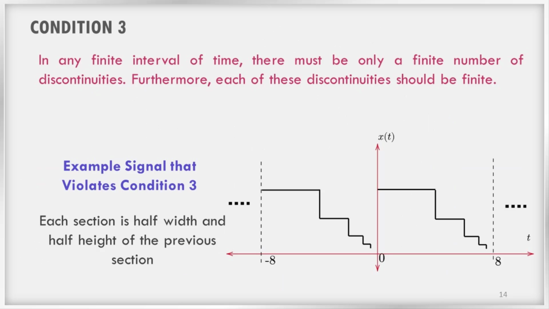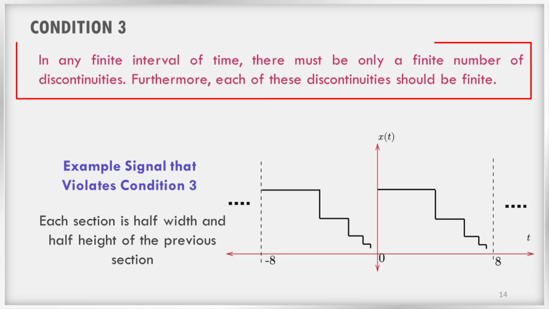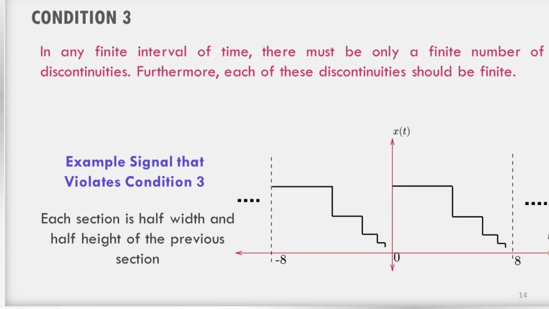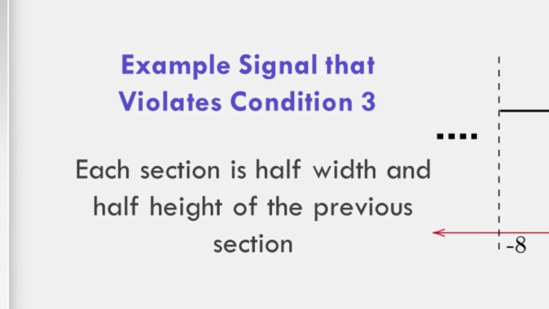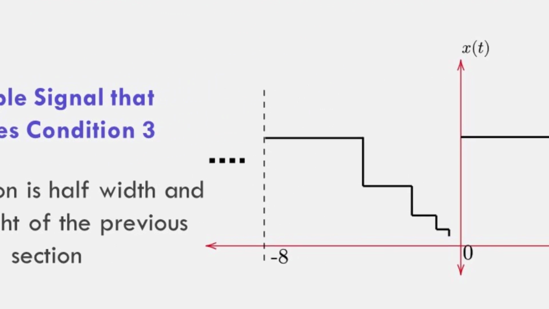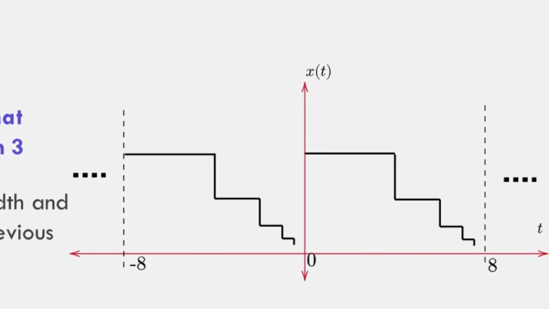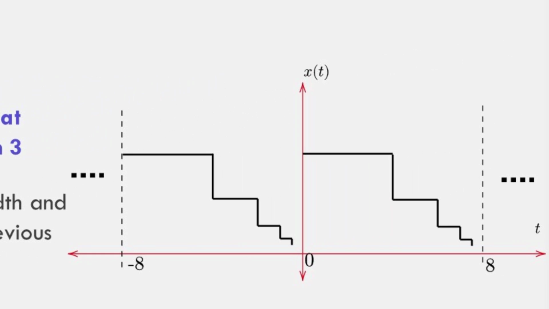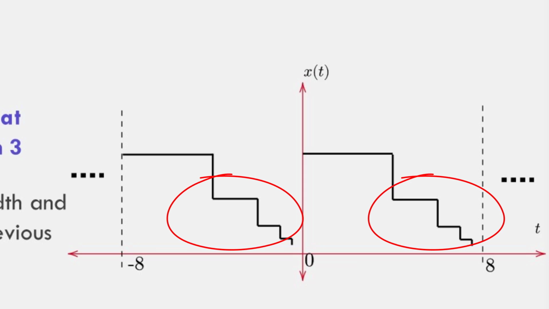Condition 3. In any finite interval of time, there must be only a finite number of discontinuities. Furthermore, each of these discontinuities should be finite. An example signal is given here. This signal has a period T equal to 8 and is composed of an infinite number of sections, each of which has half the height and half the width of the previous section.